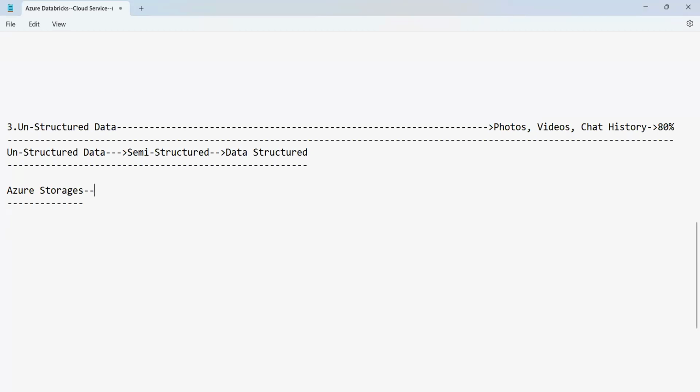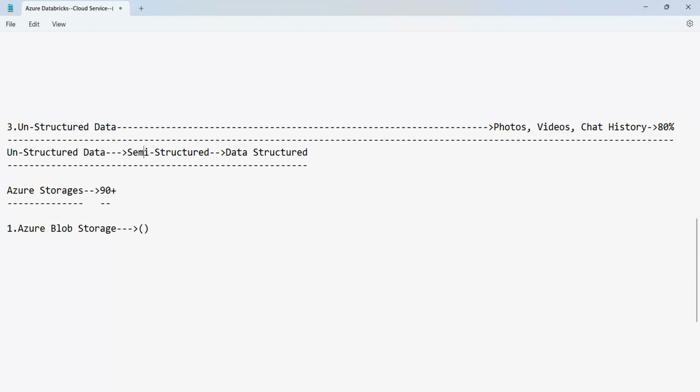Azure has 90 plus storages. The first type of storage is Azure Blob Storage, which is the very basic storage in Azure, where we can store any kind of data.